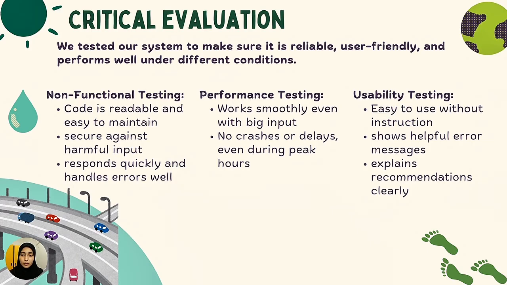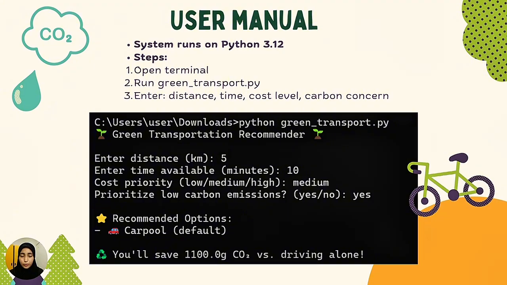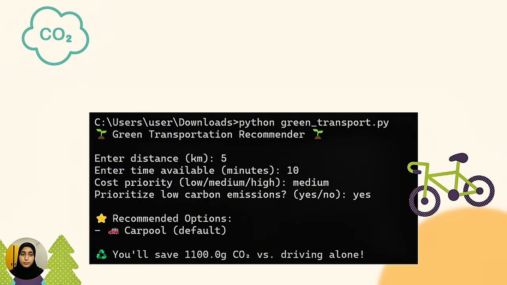For usability testing, users are able to use it without any help. The system also gave clear messages when there's an error and explained the recommendations clearly. Our system runs using a Python file and works through the terminal. To use it, just open the terminal, go to the folder with the file, and run python green_transport.py. Then you enter 4 things: the distance, time, cost priority, and whether carbon concern is important. After that, the system will show the best transport option and the carbon emission.